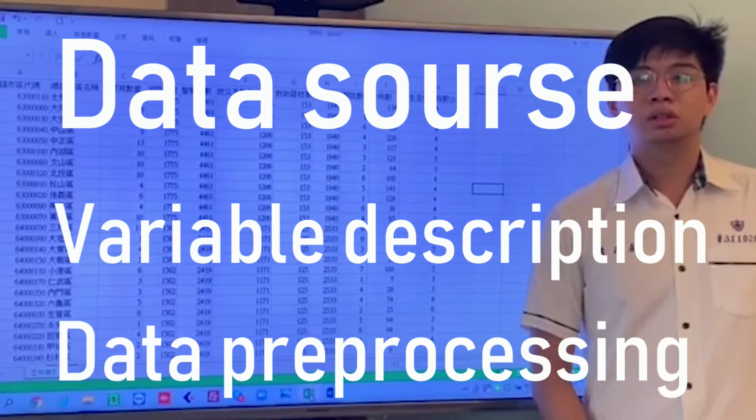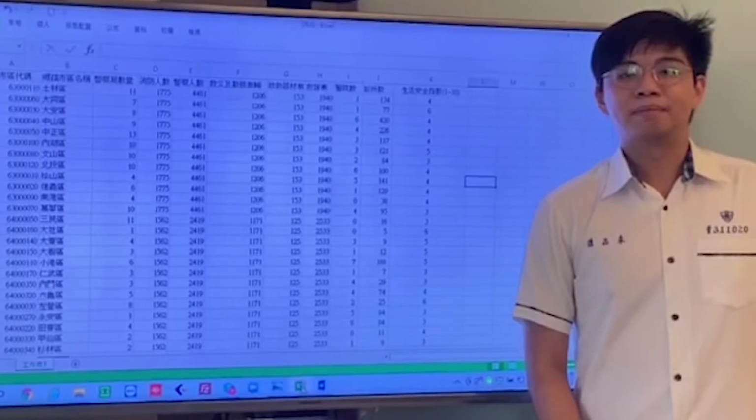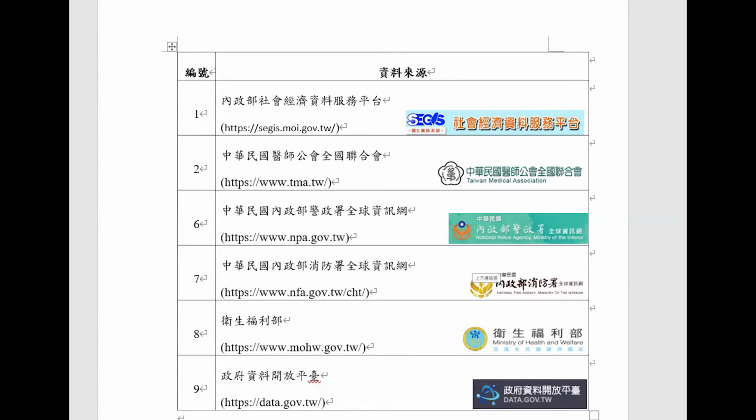I'm going to talk about the data mining final report for our data. First, I'm going to talk about our data sources. All of the data we find is from the open data in 2009. This is the data sources.